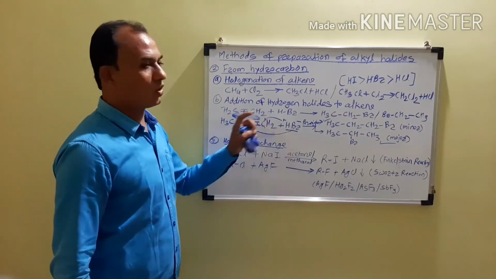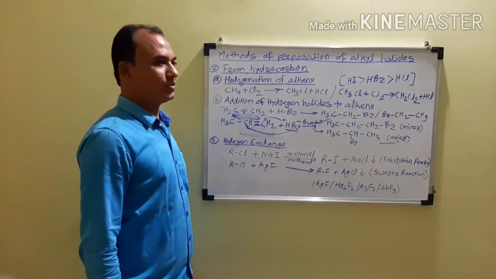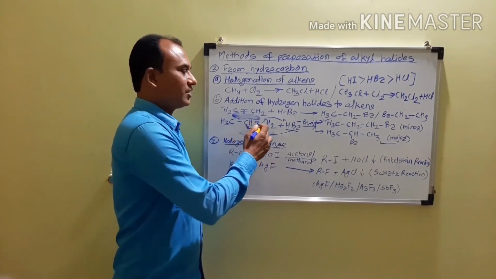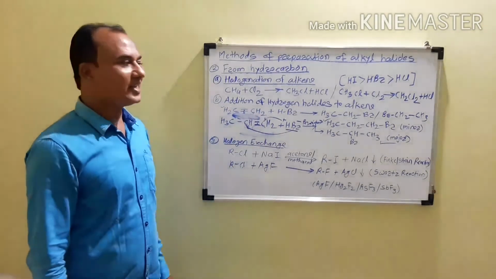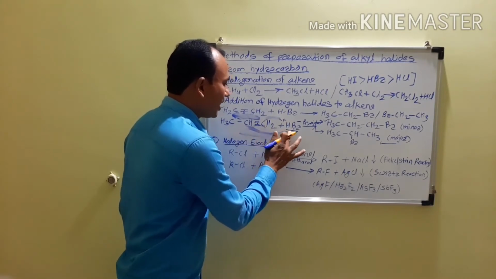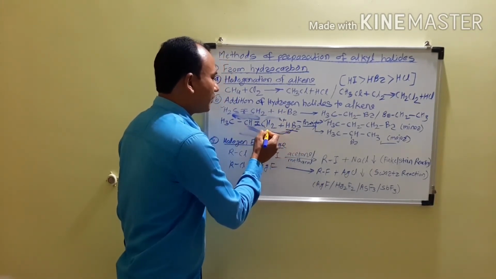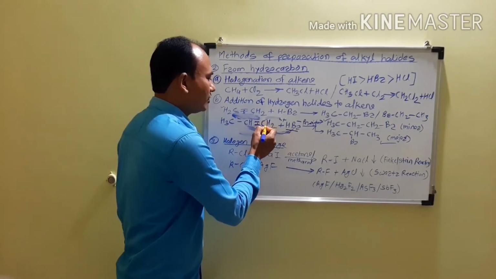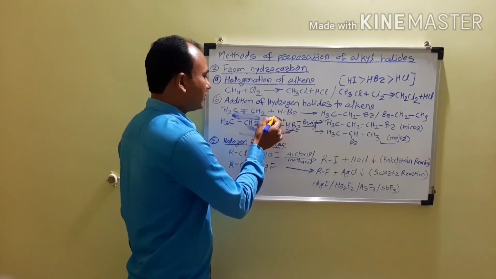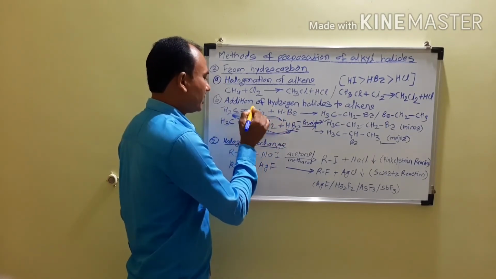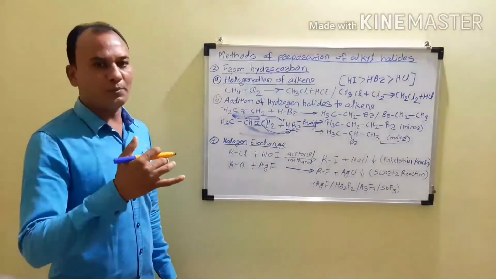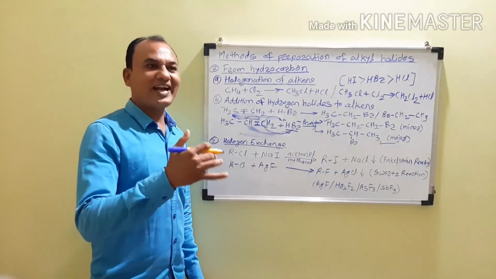This is the product obtained according to the anti-Markovnikov rule, which says that when there is addition of an unsymmetrical reagent to an unsymmetrical substrate, the negative part of the adding reagent attaches to that carbon atom having more hydrogen atoms. Therefore this bromine gets attached to this carbon atom because it has two hydrogen atoms, and hydrogen, which is the positive part, gets attached to this carbon atom which has fewer hydrogen atoms, which is opposite to the Markovnikov rule, and therefore it is also called the anti-Markovnikov rule.